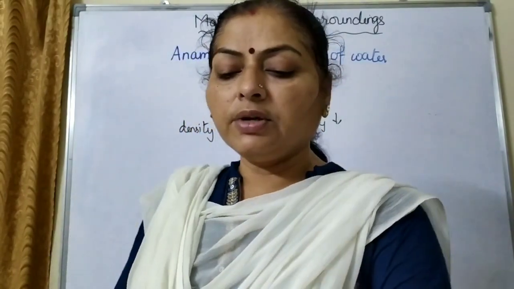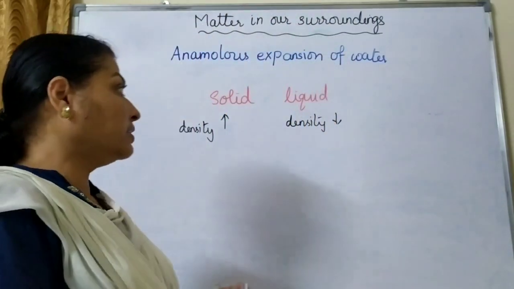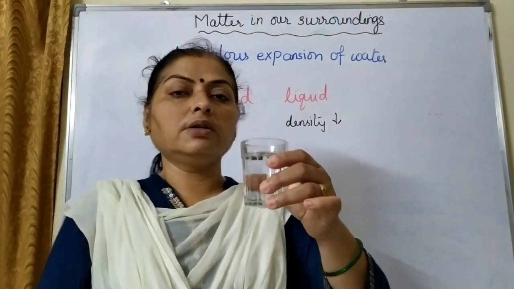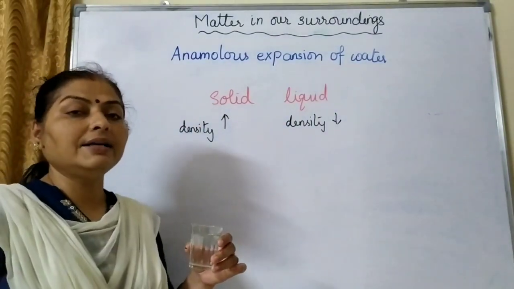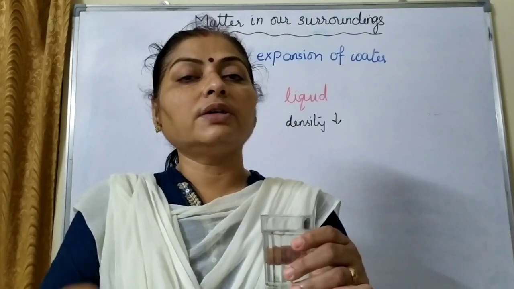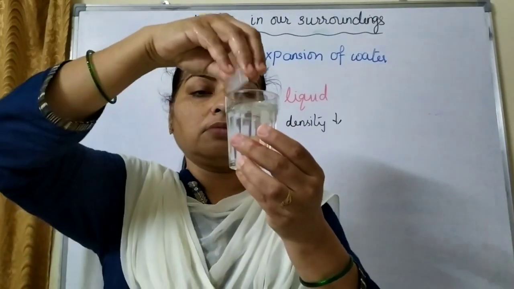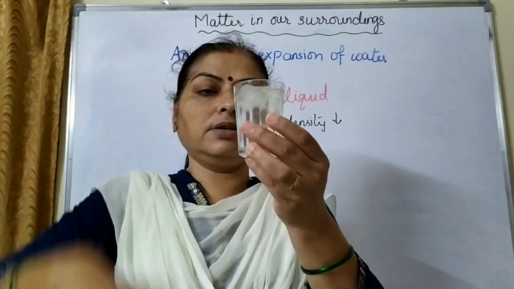Now if I put this ice in water, what is expected? The liquid form of water should have less density, and the solid form, that is ice, should have more density. So if I put ice in water, the ice should sink. Let us see. What do you observe, children?